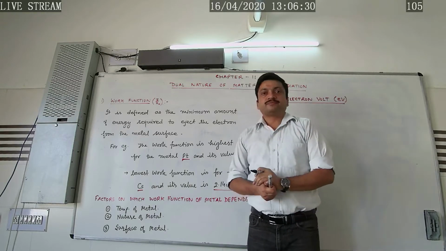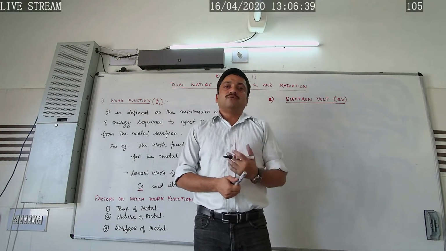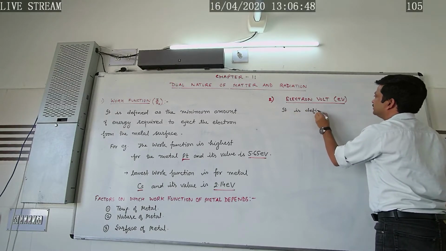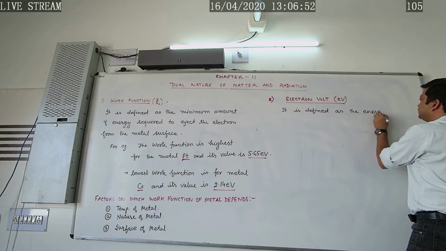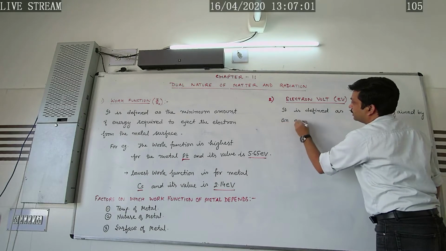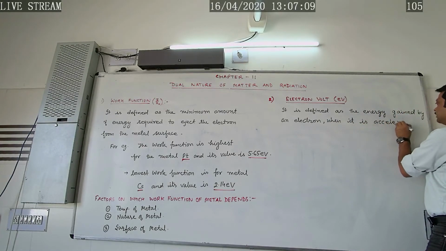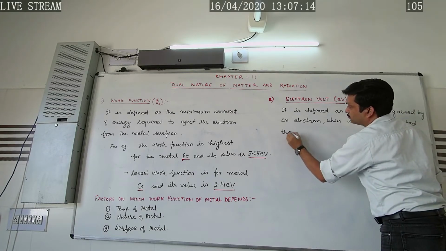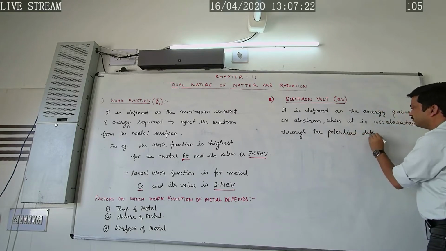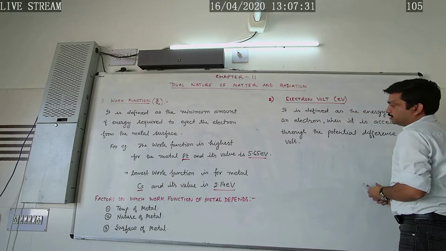It is defined as the energy gained by an electron when it is accelerated through a potential difference of 1 volt.